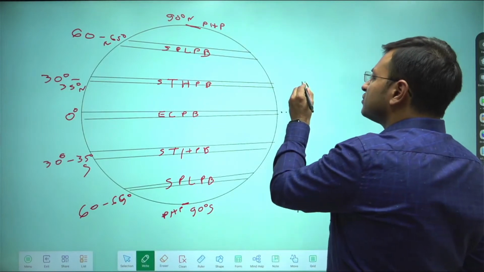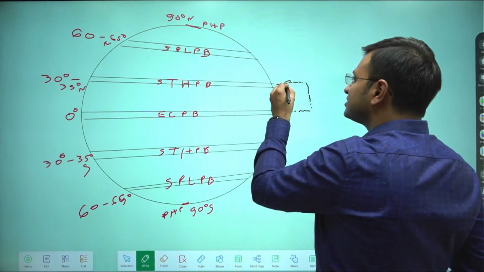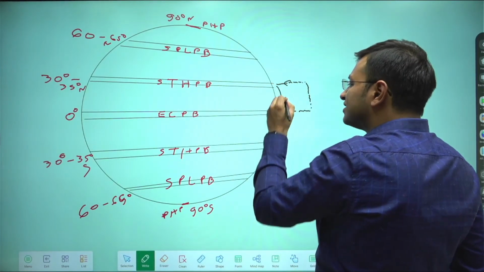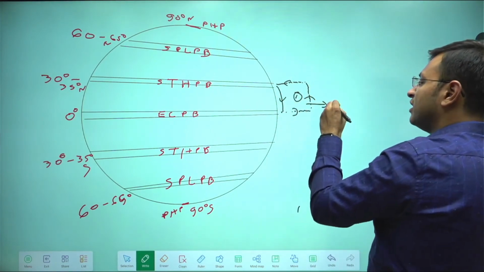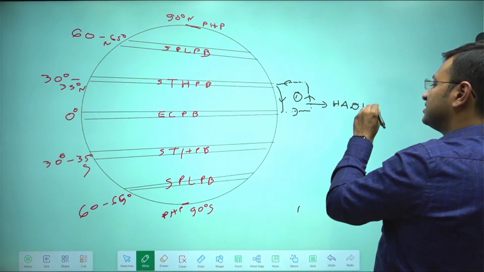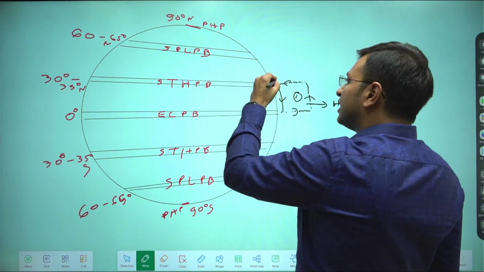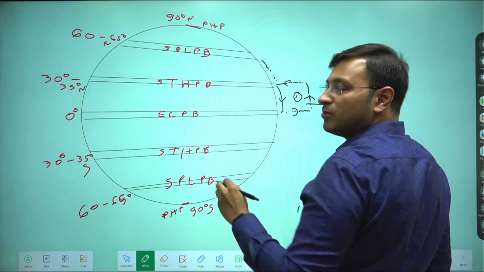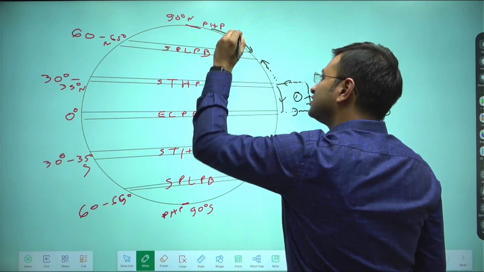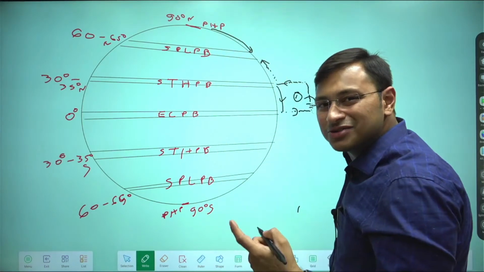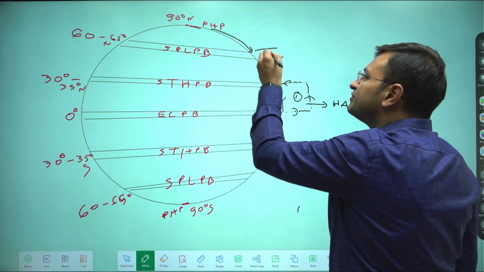So because of Coriolis force, the air descends, and it descends at around the subtropical high pressure belt around 30 to 35 degrees. So one branch of it comes towards the equator, completing this particular cell. This cell is called Hadley's cell. Okay, so one branch comes over here, another branch moves towards the subpolar latitudes where it meets with the cold air coming from the poles. And what is happening at around 60 to 65 degrees? The air is forced to uplift.